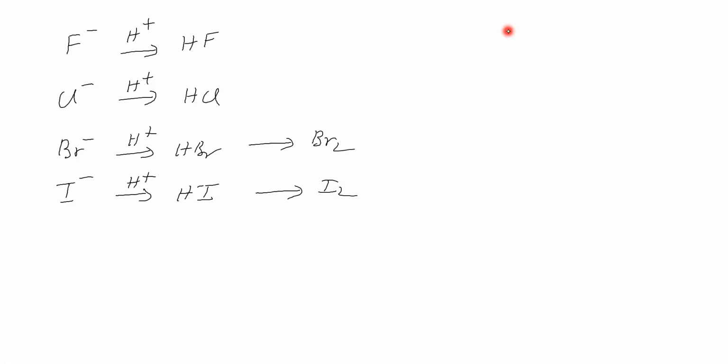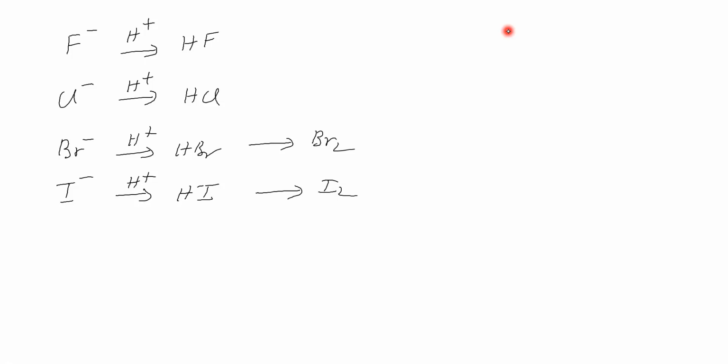F minus with concentrated sulfuric acid gives HF only, not F2. Cl minus gives only HCl, not Cl2. Br minus gives HBr, which further undergoes oxidation to give Br2. Remember that we are getting bromine. I minus gives HI, which immediately converts to iodine. So with concentrated sulfuric acid, what is the result? F minus gives only HF, Cl minus gives only HCl, Br minus gives Br2, and I minus gives I2.